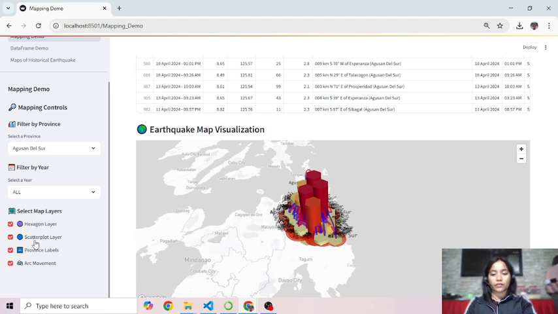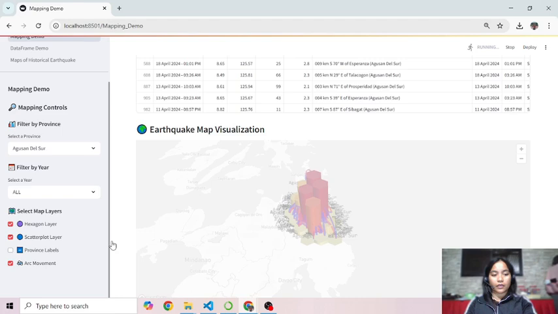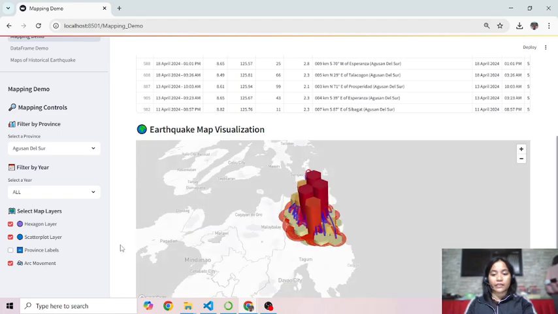The scatter plot layer plots individual earthquakes as circles sized by magnitude. The province level adds readable text to indicate the location of provinces.